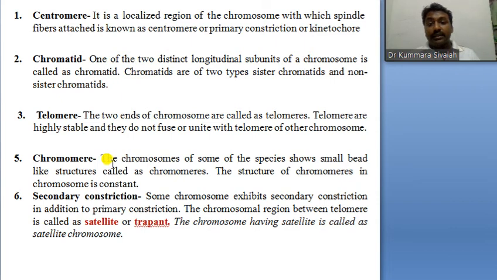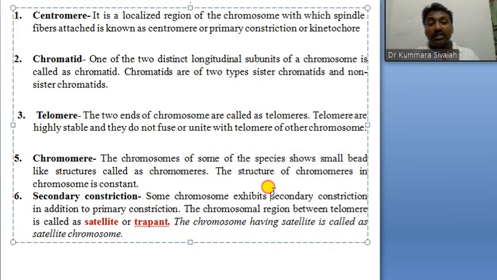Next, chromomere. The chromosomes of some species show small bead-like structures called chromomeres. Not all, only some species show these very small bead-like structures. The structure of chromomeres in the chromosome is constant. But the structures like the centromere, chromatids and telomere are common.